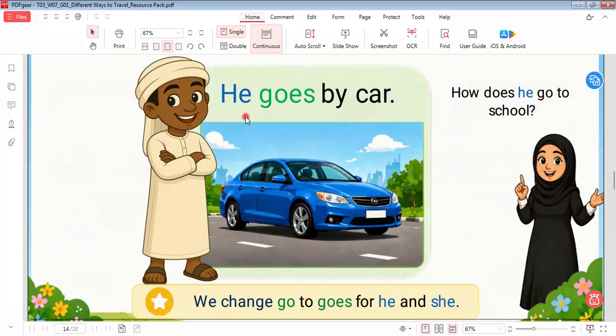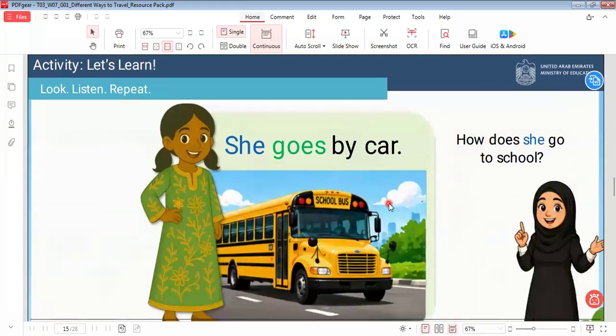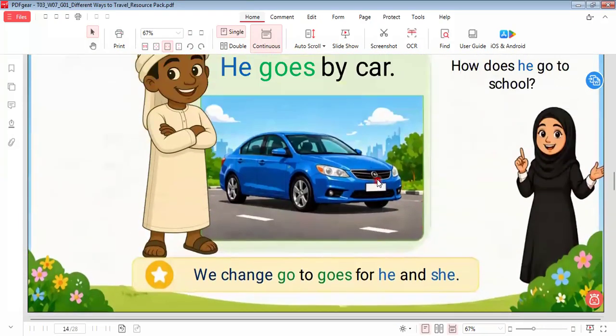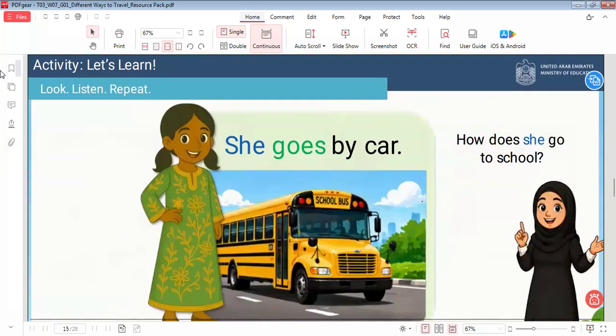Okay, here we say he goes by car. Why? Because he is singular, and the verb that comes after it must have s. He goes by car. She goes by car. But she goes by bus. Here we have a mistake. This is not a car, this is a bus. She goes to school by bus. Let's go to another one.